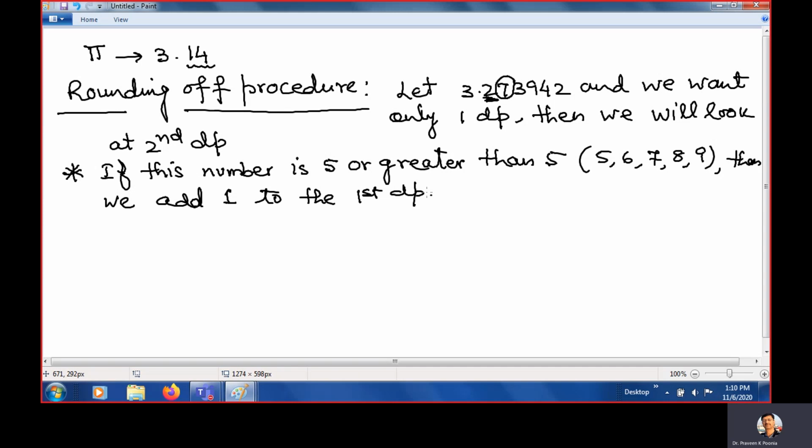This is rule number 1. Clear? We will replace that number, but we will increase it by 1.